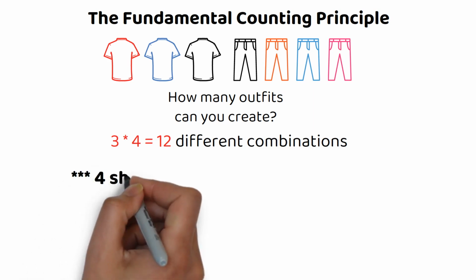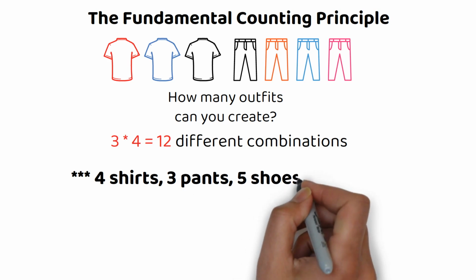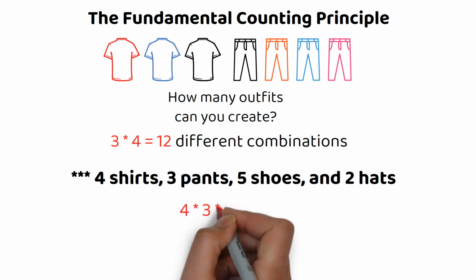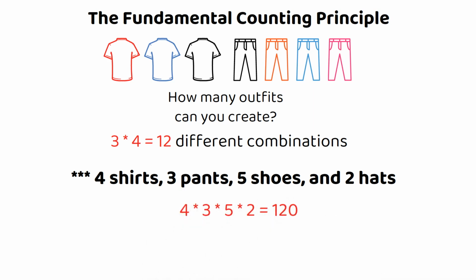Now consider choosing an outfit with 4 shirts, 3 pants, 5 shoes, and 2 hats. The total outfit combinations? It's a whopping 4 times 3 times 5 times 2, which equals 120.